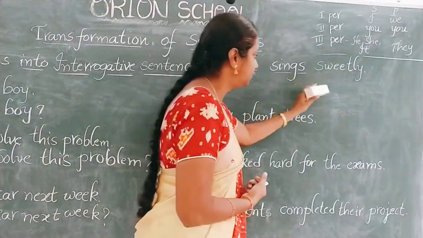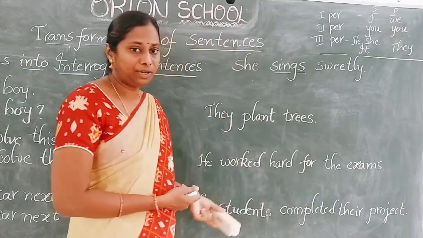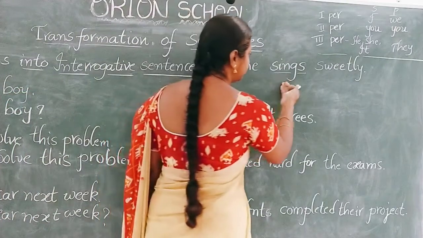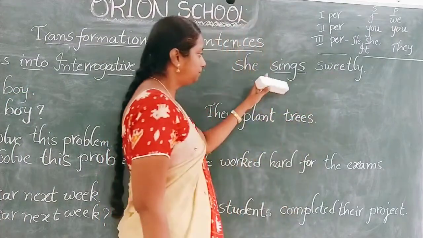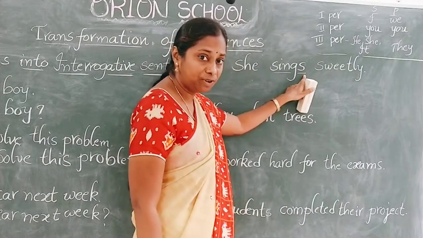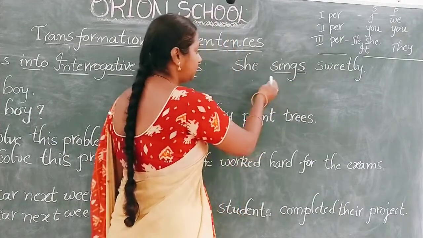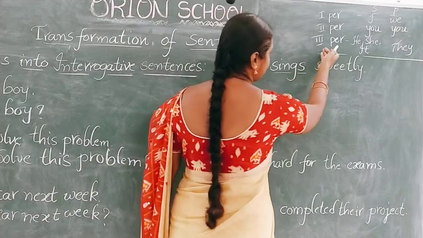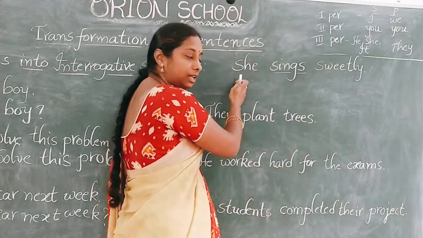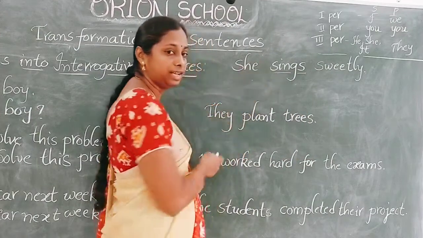Here we have a main verb. She sings sweetly. So is there any helping verb? No. Then how can we change it? Let us see. She sings sweetly. So what do we have here? For the main verb, we have S. So if there is S to the main verb and the subject is singular, then we have to use does.